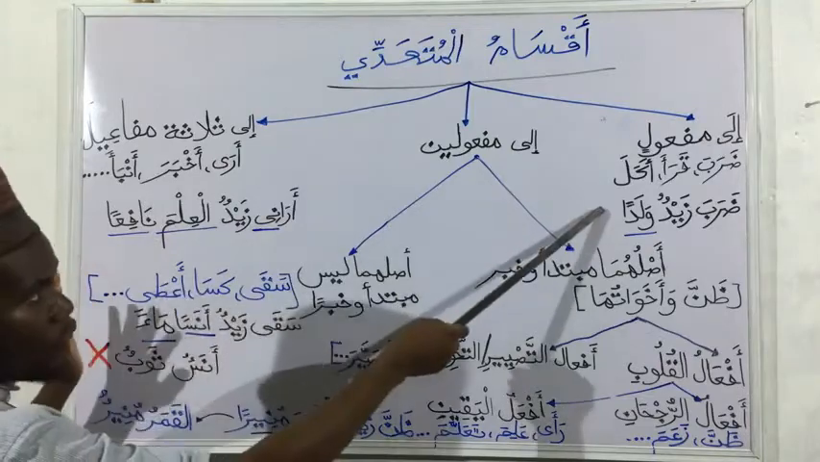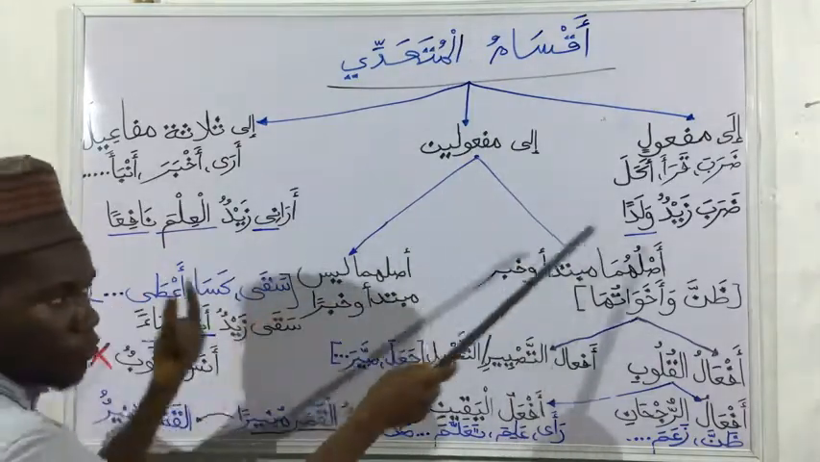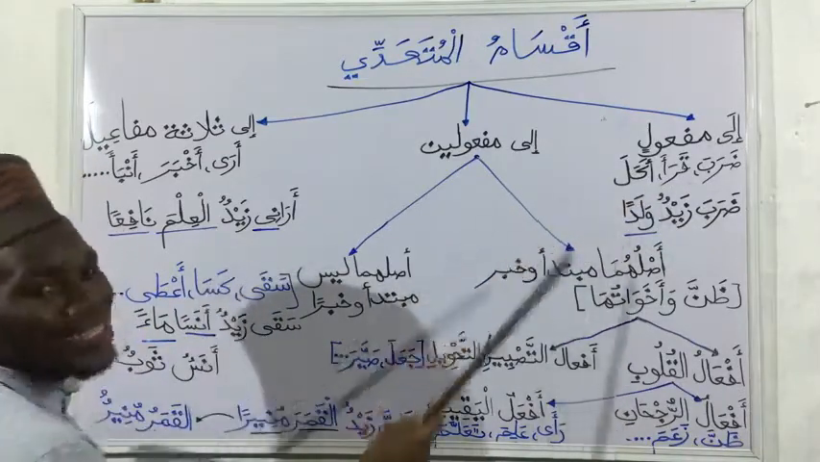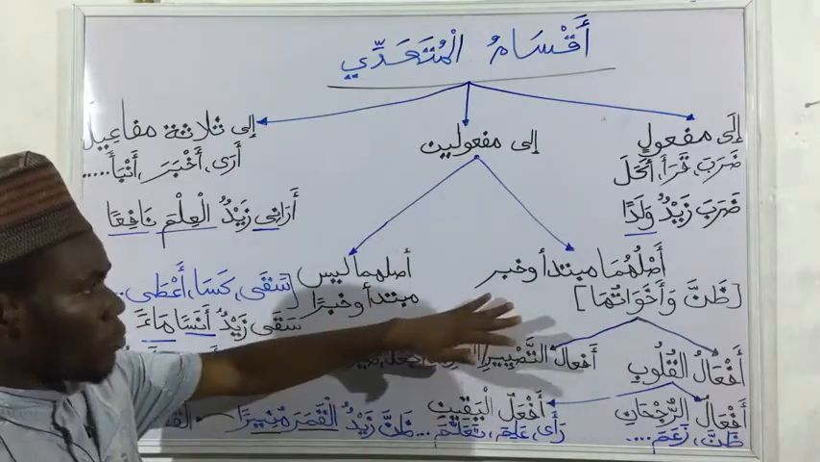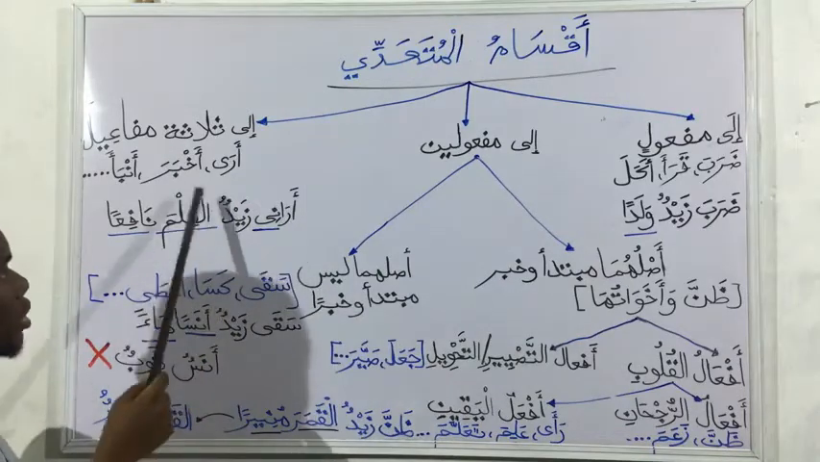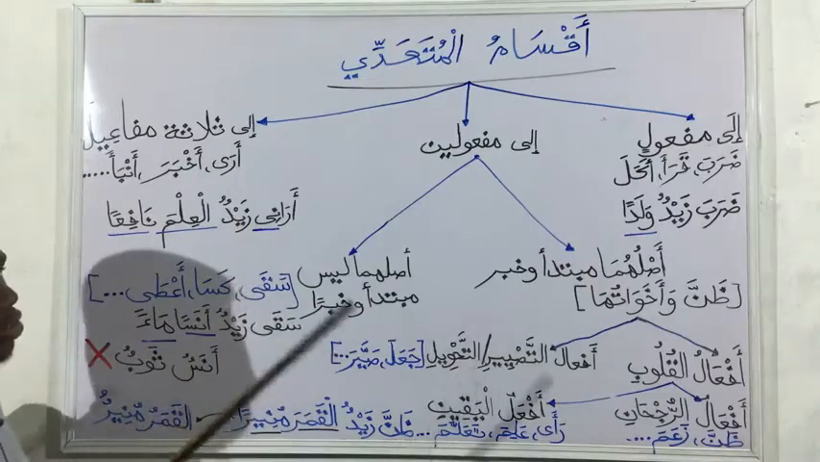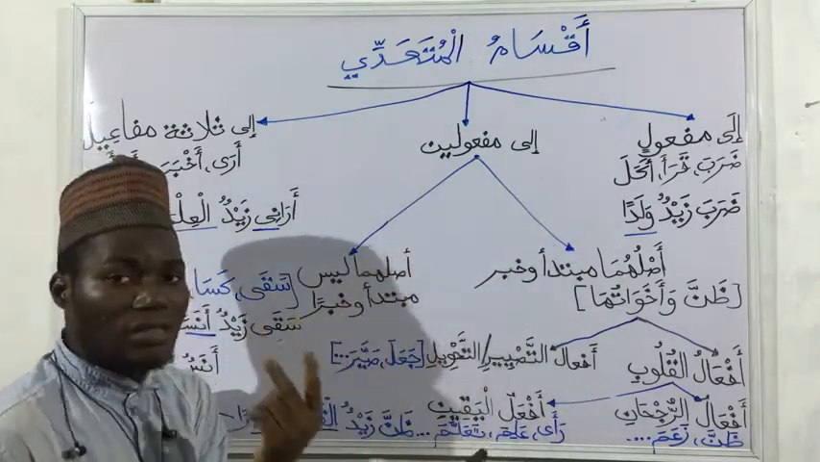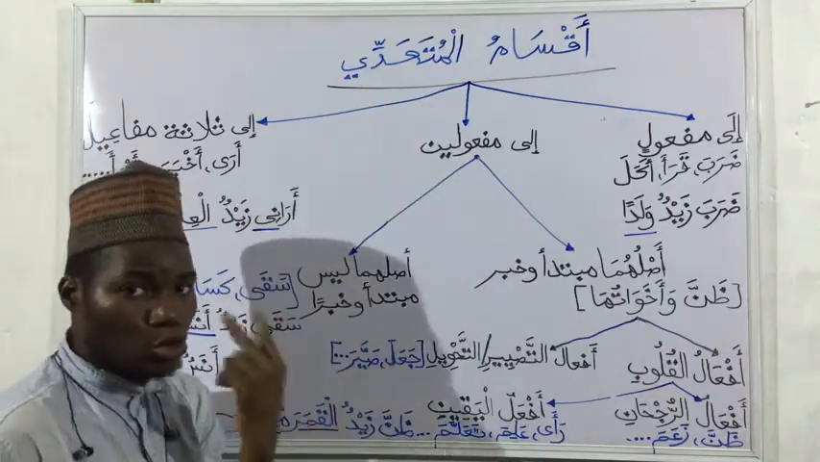Like the types of maf'ul bihi that we have. One, like just one maf'ul bihi: daraba Zaidun waladan, qara'a Zaidun kitaban, akala Zaidun khubzan. Just one maf'ul bihi. Then we have 2, where I'm still coming here. Then we have 3 maf'ul bihi, where we have 1, 2, and 3. All that is gotten. Now let's focus on the type of muta'addi that takes 2 maf'ul bihi.